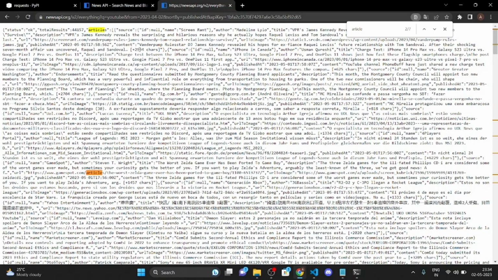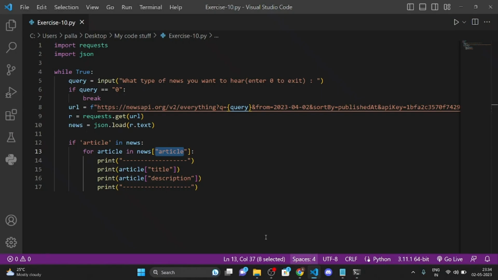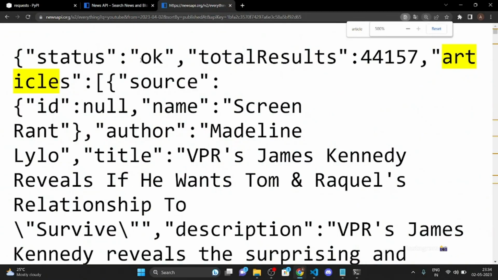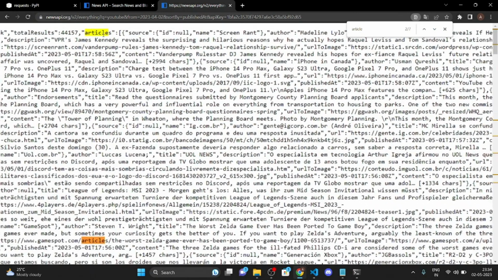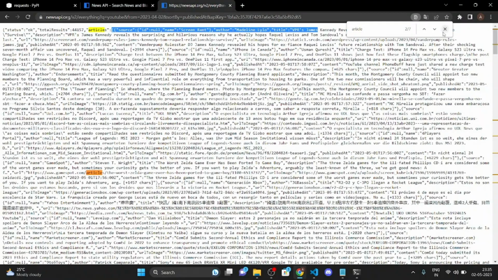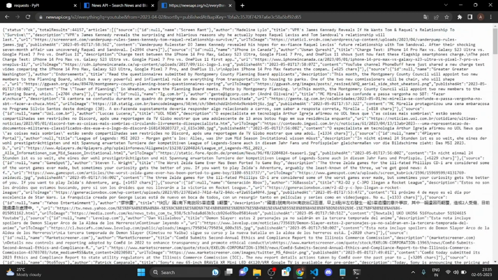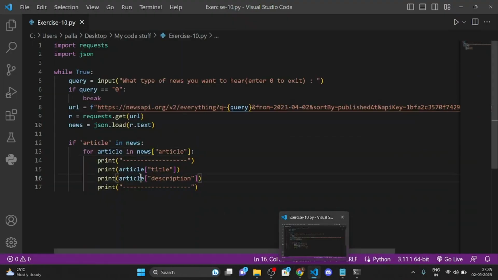article, by this news, this bracket, and as a string format article, we got inside of this article and this source and all. You can see, I guess, source, author, everything, right? So after that, we're going to print this dash dash dash, and then we're going to print articles title, right?